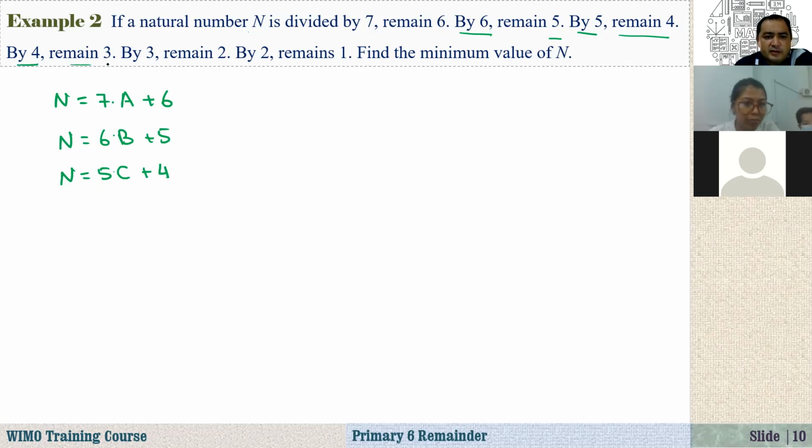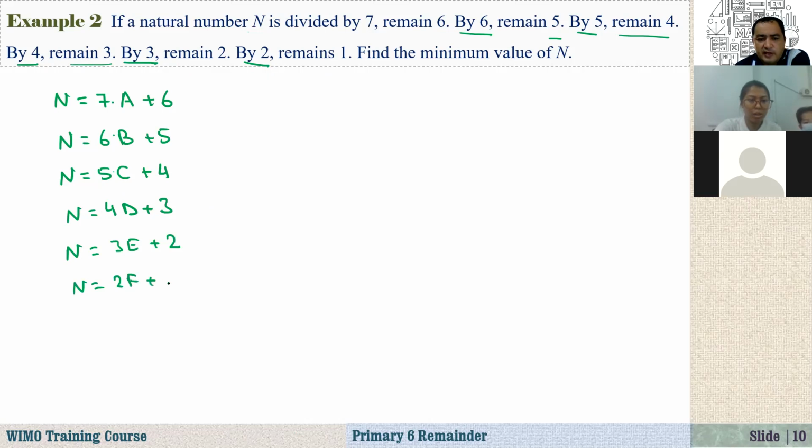By 4, the remainder is 3. So n equals 4 times another quotient, and the remainder is 3. And by 3, the remainder is 2, so that is 3 times e, and the remainder is 2. And by 2, the remainder is 1. So n equals 2 times f, and the remainder is 1.